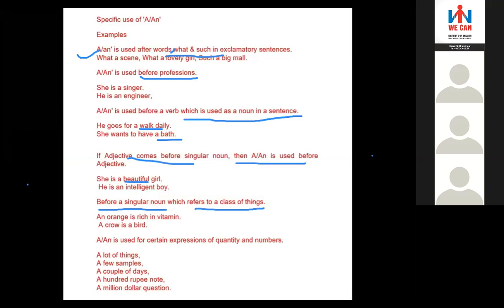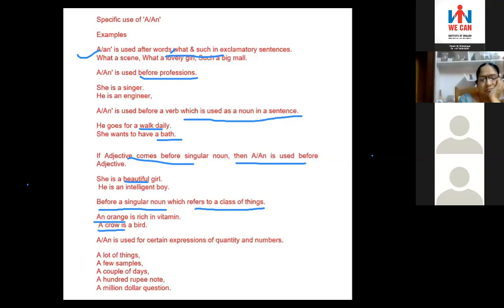Here an orange refers to the class, all the oranges, so we use an orange. Next, a crow is a bird. Here crow refers to the class of crows. So a crow is a bird.